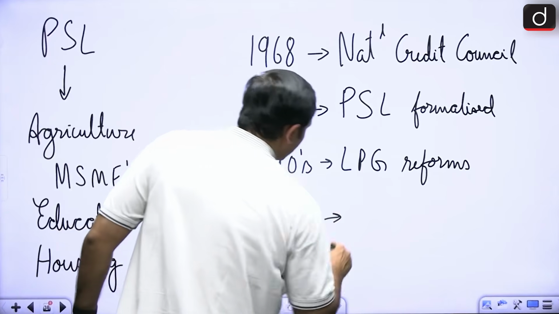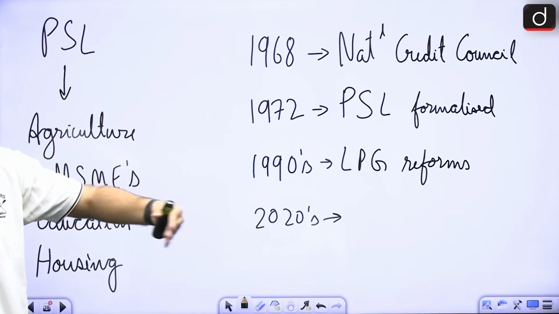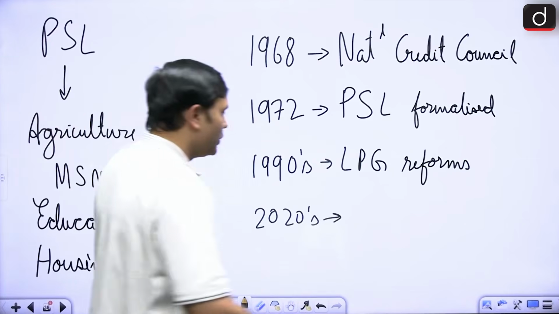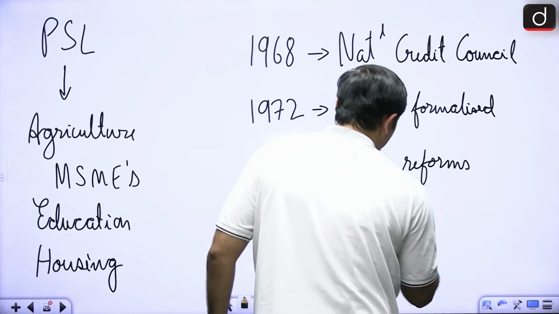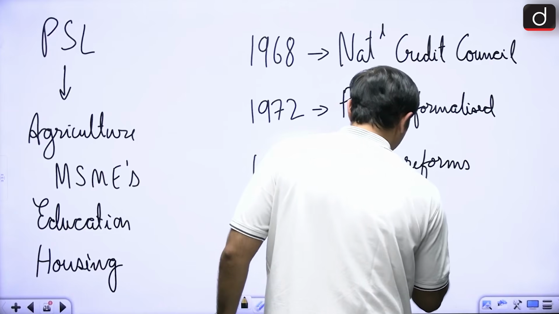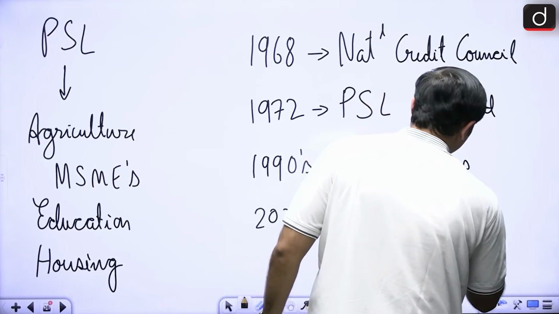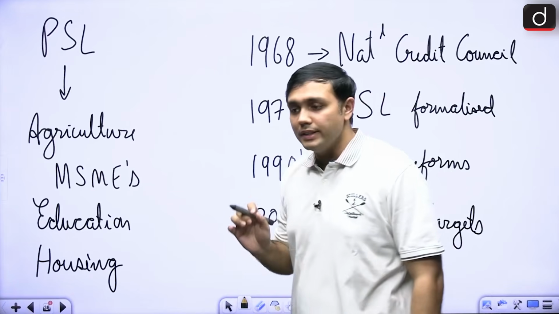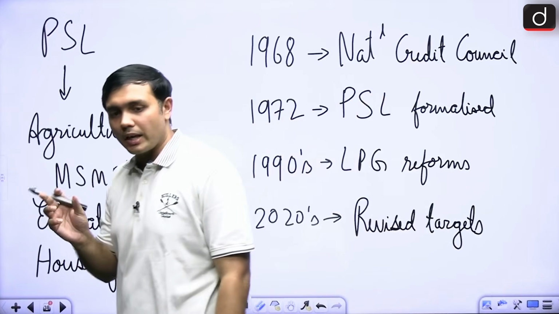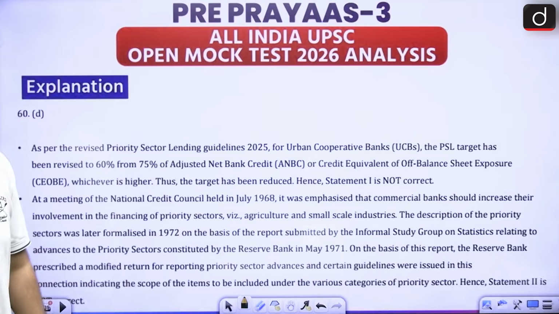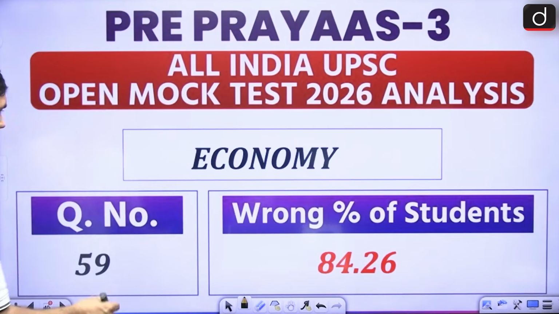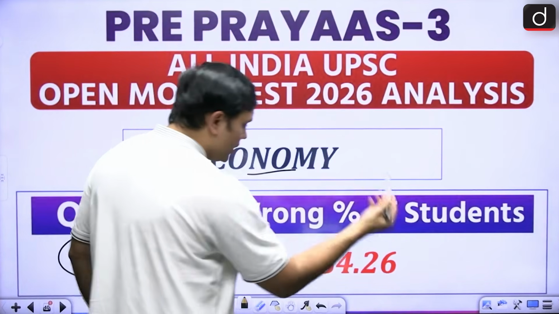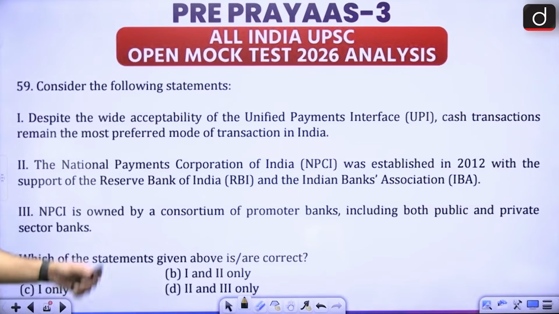The targets are getting revised and their definitions are changing. So these are some of the basic aspects with respect to PSL norms. This has been asked before, and can be asked again. Next is question number 59 from economy, which more than 80% have gotten wrong. Let's look at it.